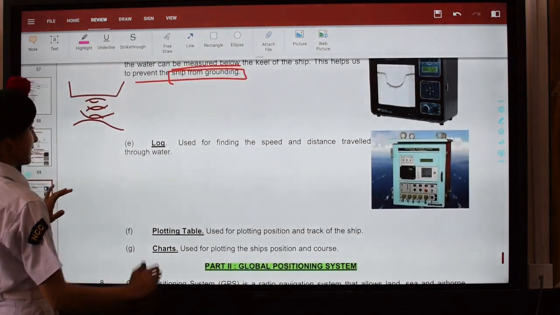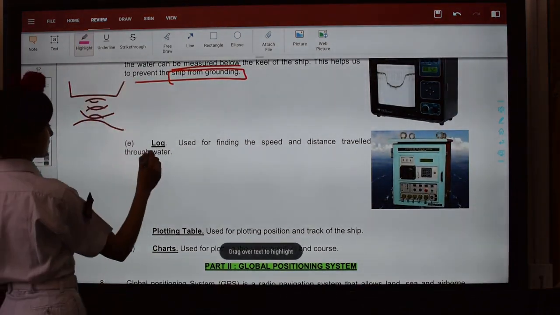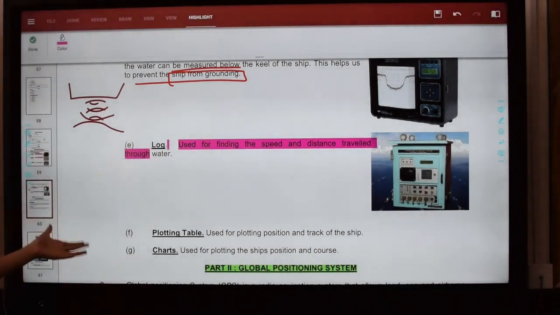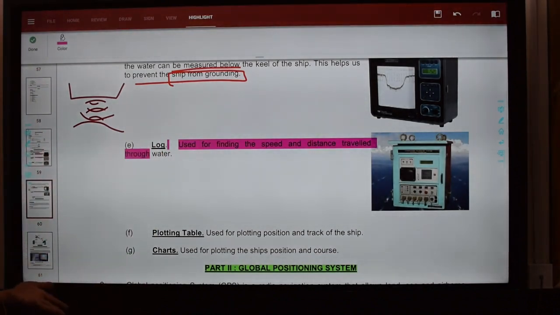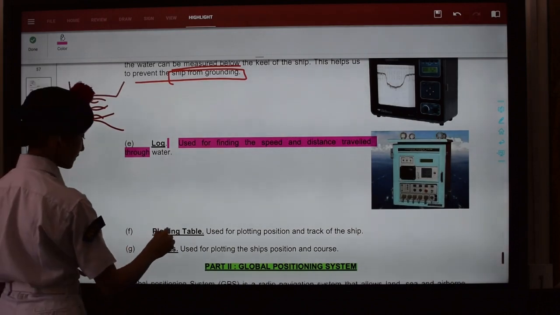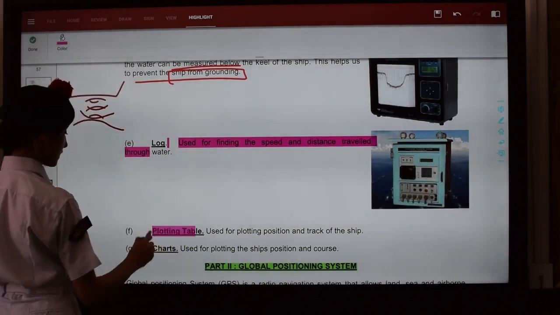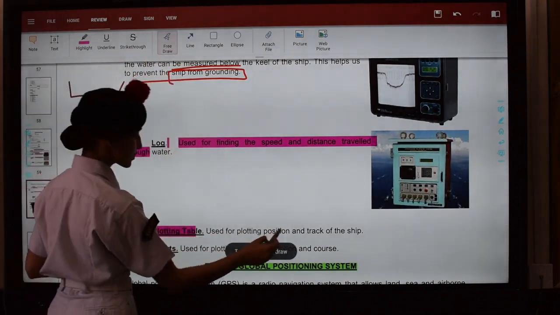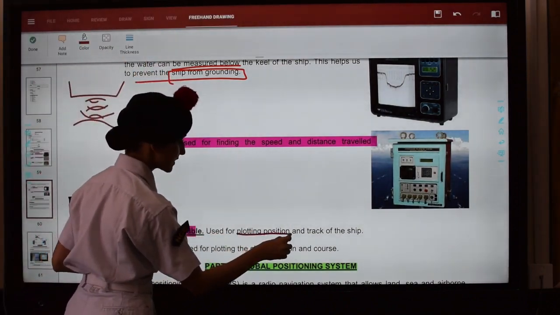Now we are talking about the next, that is log. What is log? Log is used for finding the speed and distance traveled through the water. So again, very simple, very easy. Then we have the plotting table. What is the plotting table? Plotting table is again very important. It is used for plotting the position as the name suggests and the track of the ship.